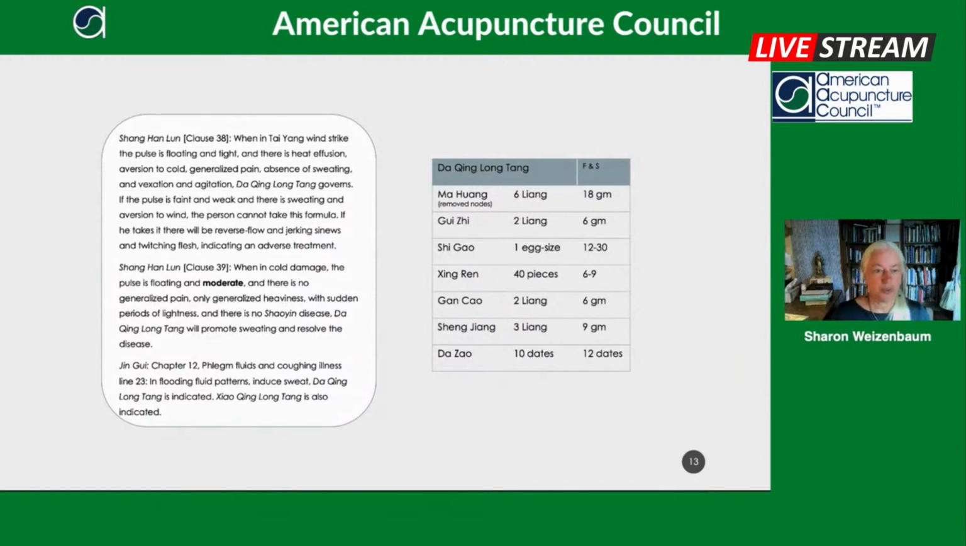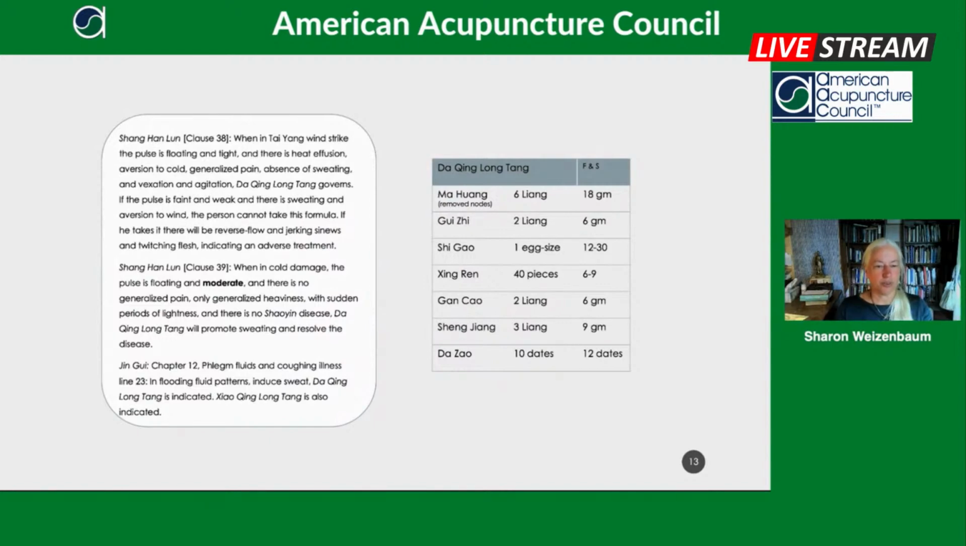You have to be careful with this formula. Now it also has Shigao, but it's got relatively less Shigao and a lot more Ma Huang. So this is a formula to be careful with. Now we also have in this formula